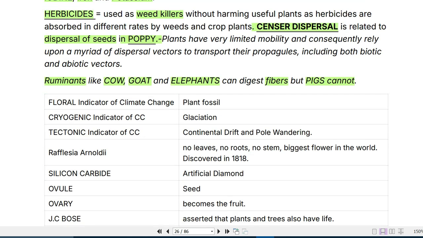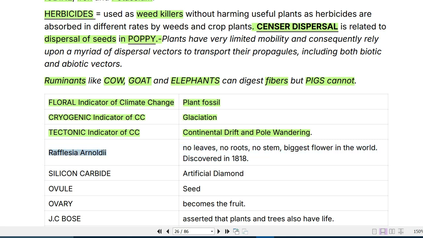Now the floral indicator of climate change is plant fossil. For that you have to study plant fossils. Then the cryogenic indicator of climate change is glaciation. And the tectonic indicator of climate change is continental drift and pole wandering. So remember these points. Pole wandering and continental drift are the tectonic indicators of climate change. The cryogenic indicator is glaciation, and the floral indicator is plant fossil.